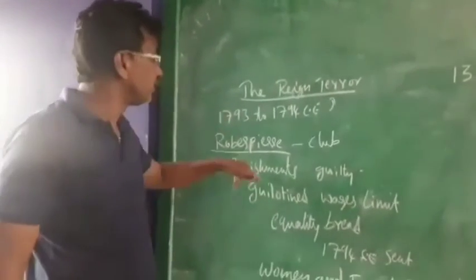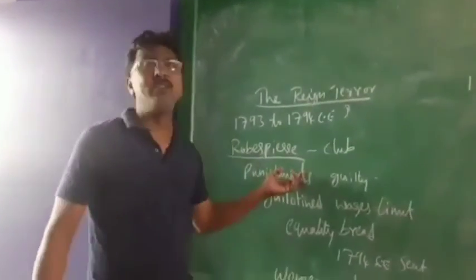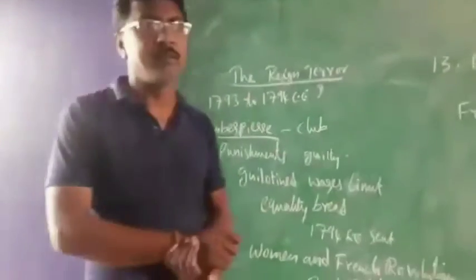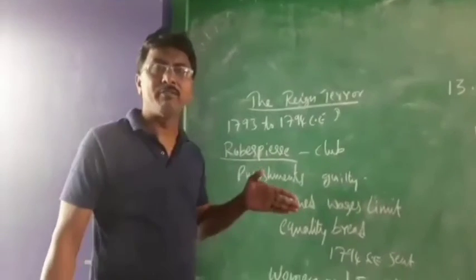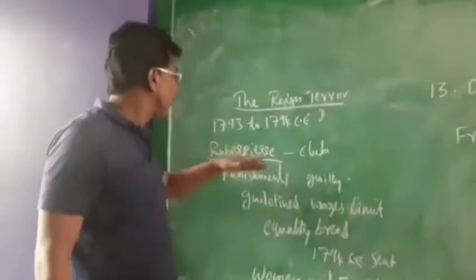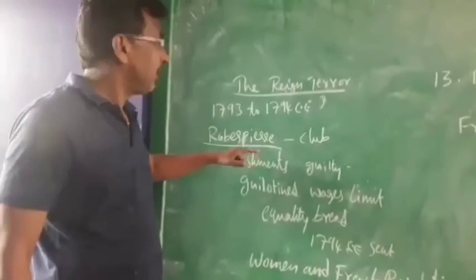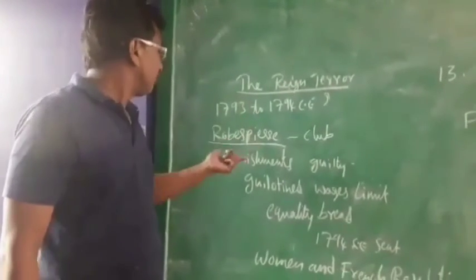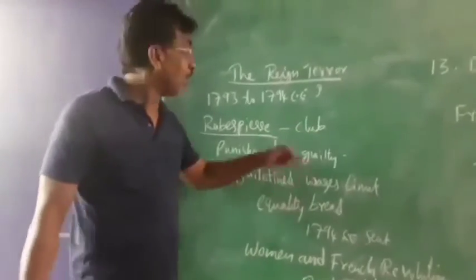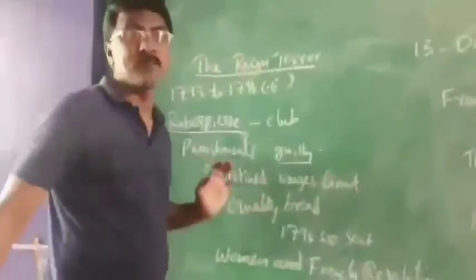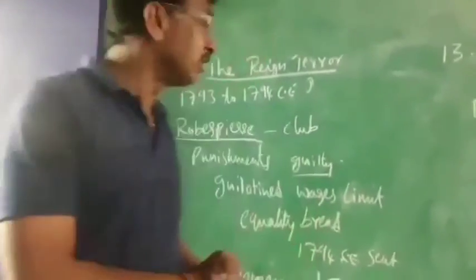In those times, he used to give punishments to everybody. He used to give punishments and imprisonment. He used to keep everybody in jail. He was the ruler at that time. And what happened? This person used to give punishments and keep people imprisoned in jail. And those who were guilty, who made mistakes or committed a crime, he used to kill in the guillotine.